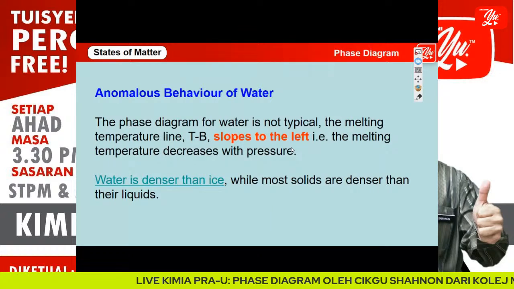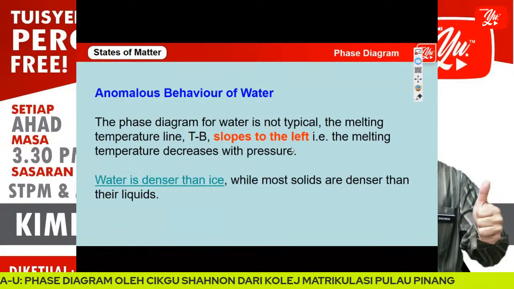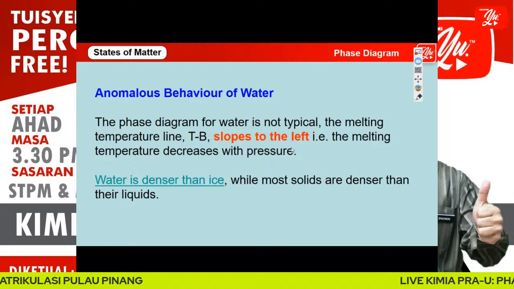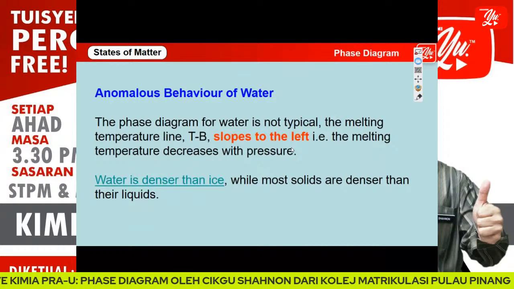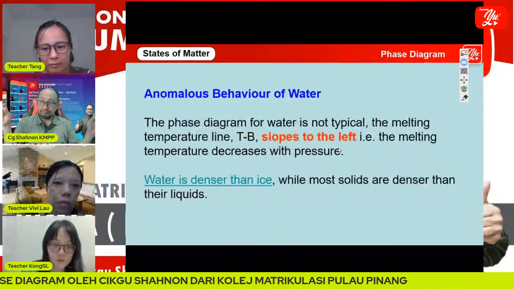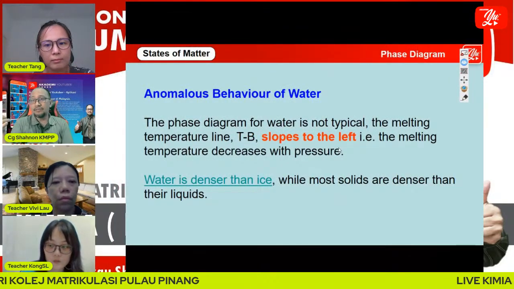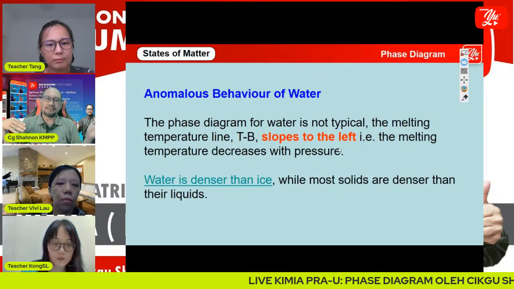But other than water, for example carbon dioxide, oxygen, and other components, we will find that the TB curve slopes to the right. That's why we call it the anomalous behavior of water. Water has this anomalous behavior because the TB curve slopes to the left.